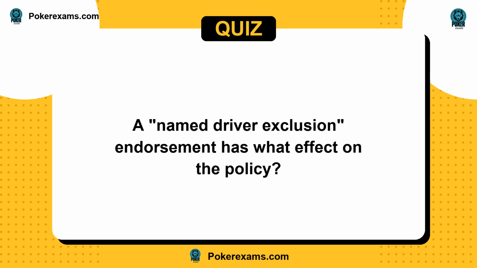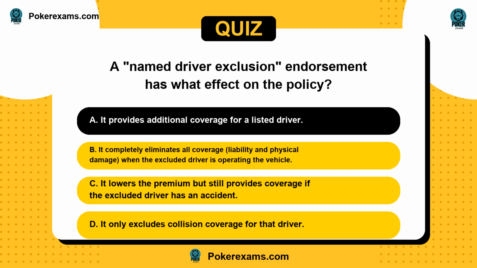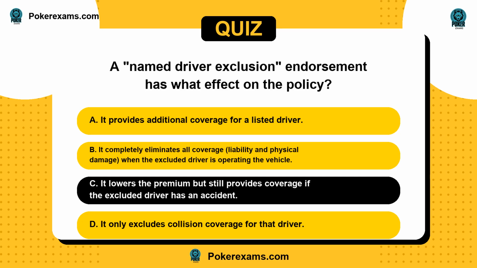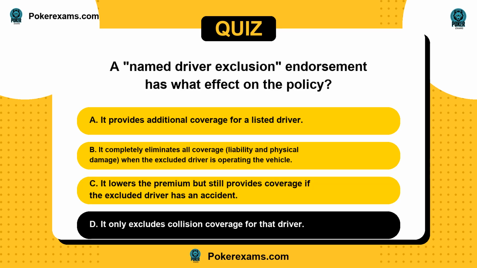Next question. A named driver exclusion endorsement has what effect on the policy? Is it A, it provides additional coverage for a listed driver? Or B, it completely eliminates all coverage, liability, and physical damage when the excluded driver is operating the vehicle? C, it lowers the premium but still provides coverage if the excluded driver has an accident? Or D, it only excludes collision coverage for that driver?